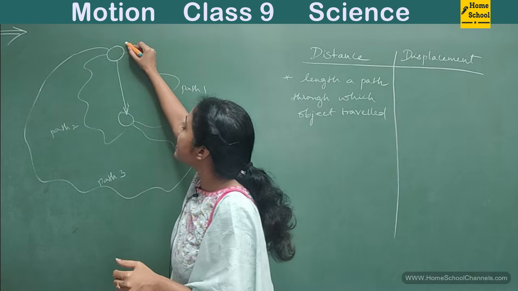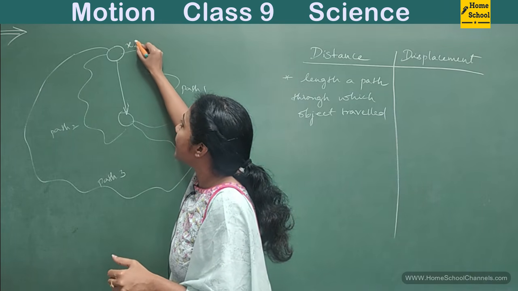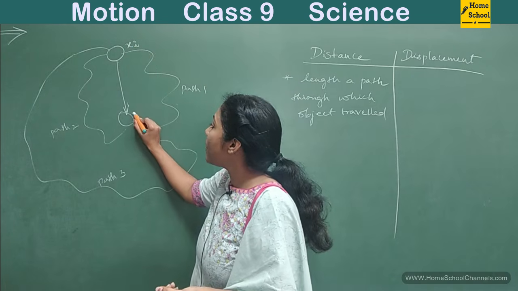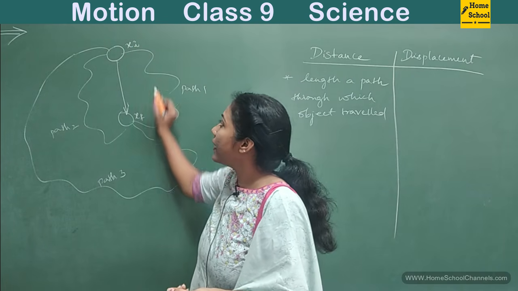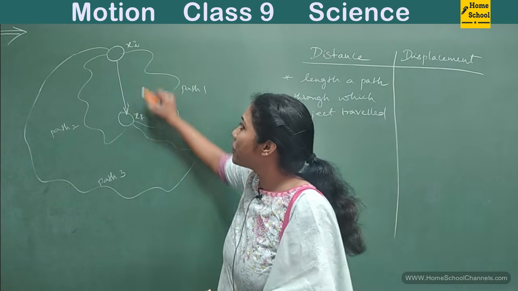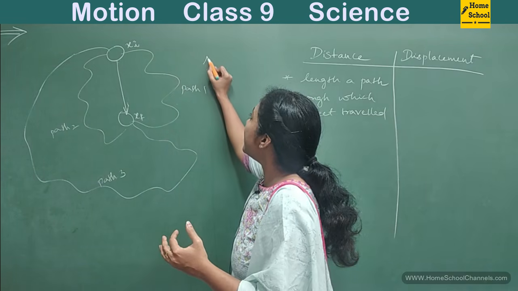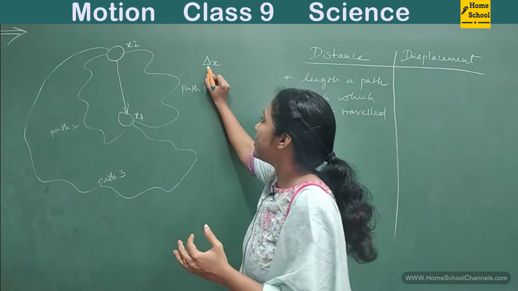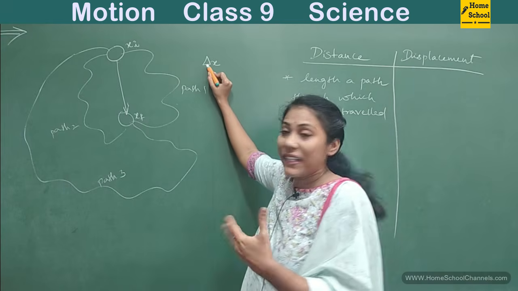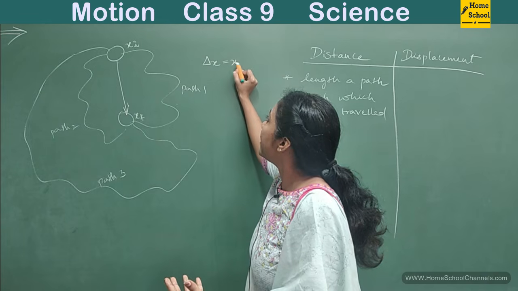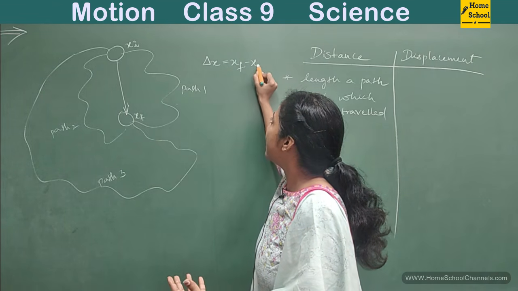Say imagine this is the initial position xi. Position I can represent with the term x. This is the final position xf. So what is the change in position? Change means difference. So that difference in position is delta x. This delta means what? Change. So delta x is equal to xf minus xi.